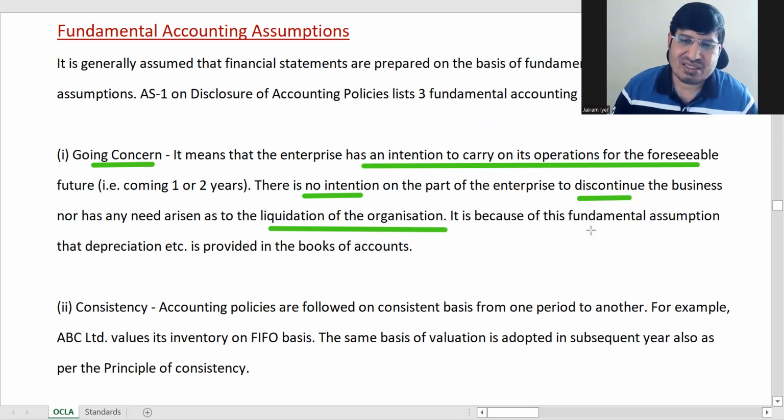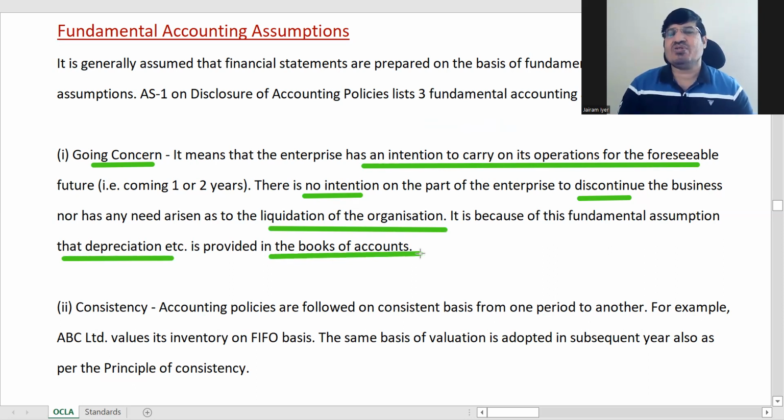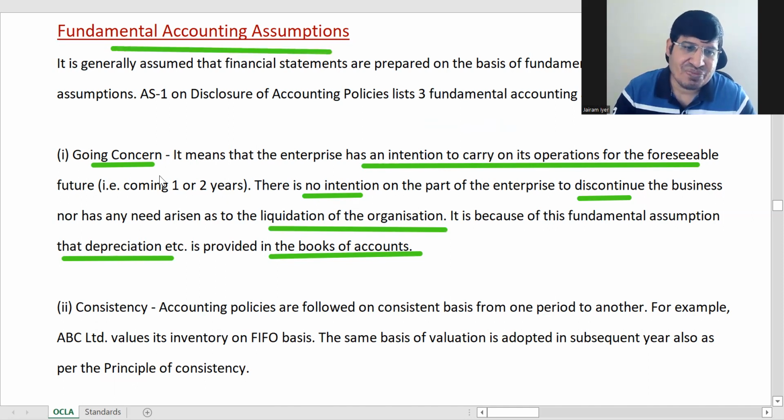Because of going concern, you provide depreciation and all that in the books of accounts. Because you are sure that you are going to use these assets for a long time, that's why you provide depreciation. This is one thing. Second fundamental accounting assumption is consistency.